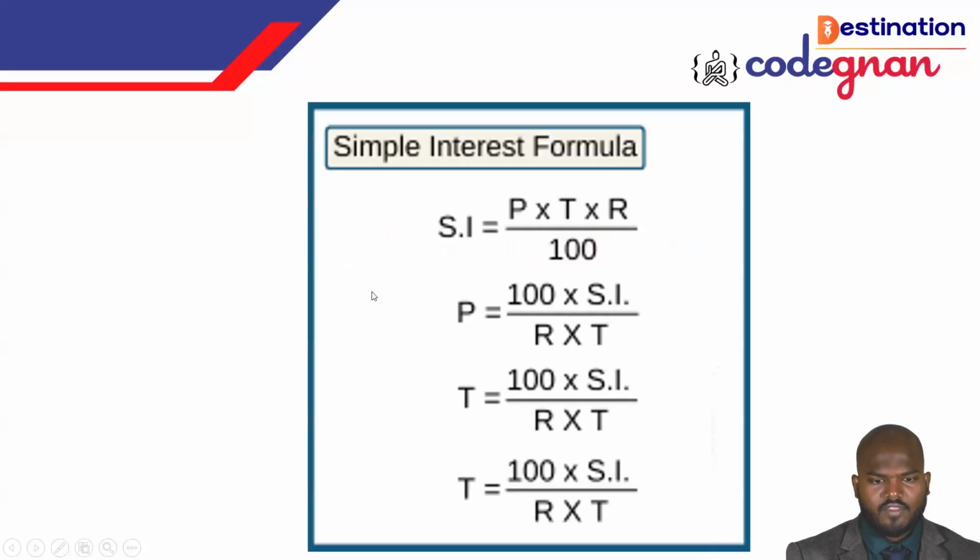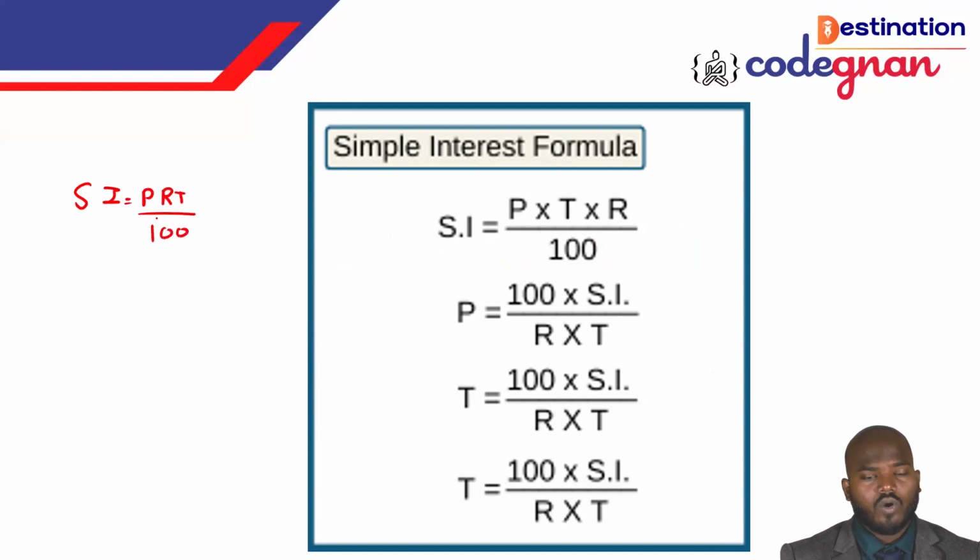You see, we have one very basic formula, which we can write like this: simple interest is equal to PRT by 100. What is P? P means the principal. Principal means the initial amount.